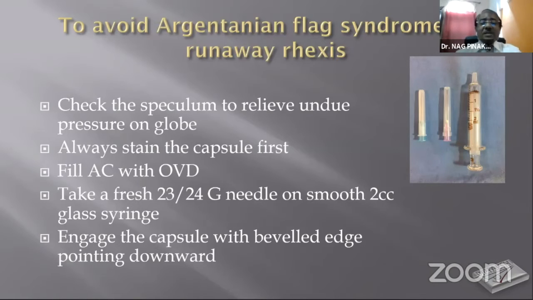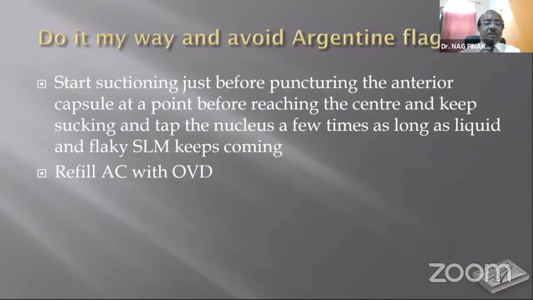And to avoid these Argentinian flag signs, what do we need to do? First and foremost, we need to check the speculum so that there is no undue pressure on the globe. Always stay in the capsule first. Fill the anterior chamber with OVD. Take a fresh 23 or 24 gauge needle on a smooth 2 cc glass syringe. And why I do that, I'll come across and tell you later on. And engage the capsule with the beveled edge pointing downwards. And that is also an important point.